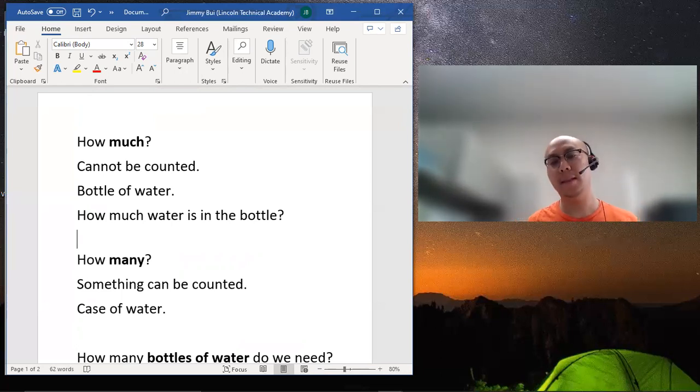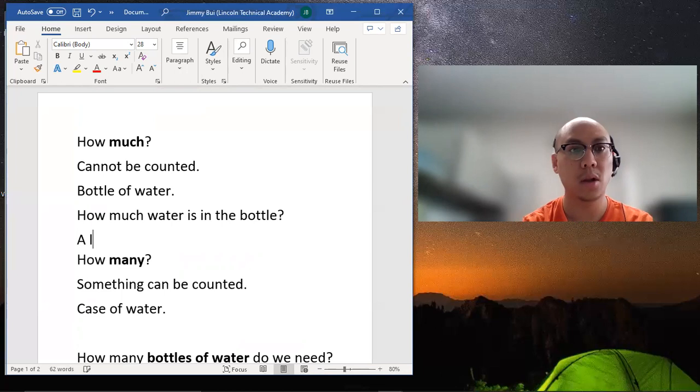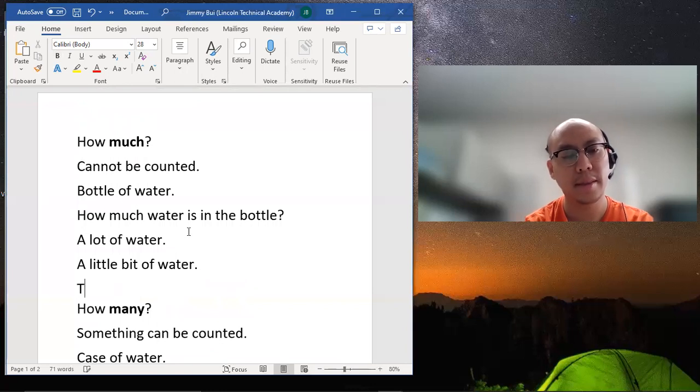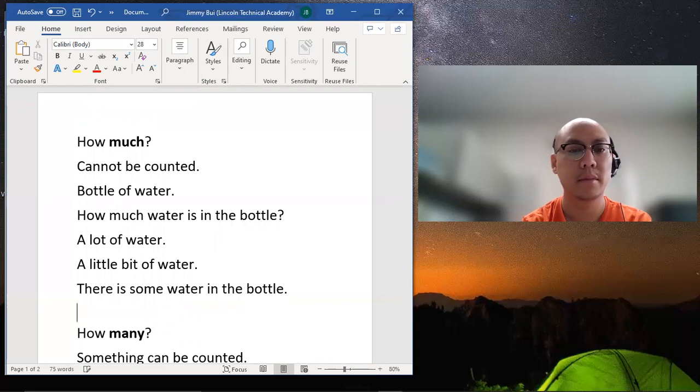We're more likely going to just answer a lot of water, a little bit of water. There's some water in the bottle, not too much.